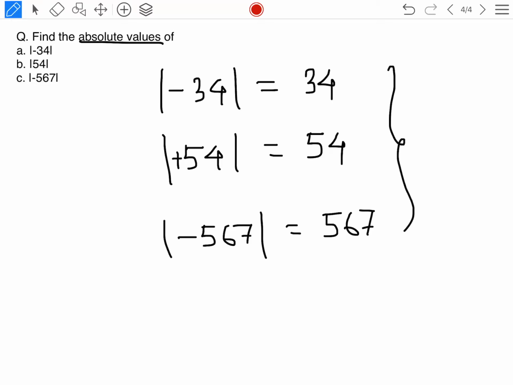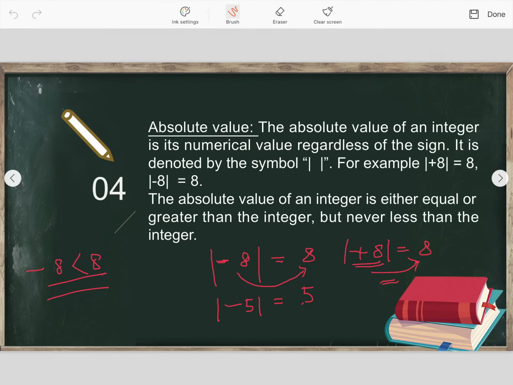So by using the concept of absolute value, we are going to learn about additions and subtractions of integers. Okay. So those we will do in your next class. So I think you have understood today what we have discussed. If you are having any difficulty, you can just repeat the video once. You will understand. Okay.